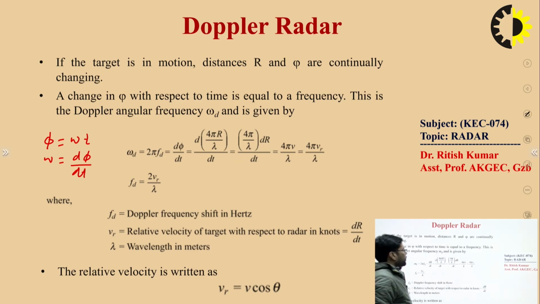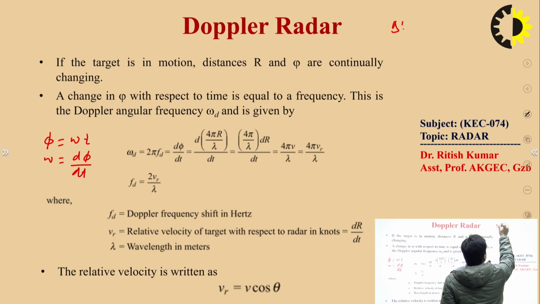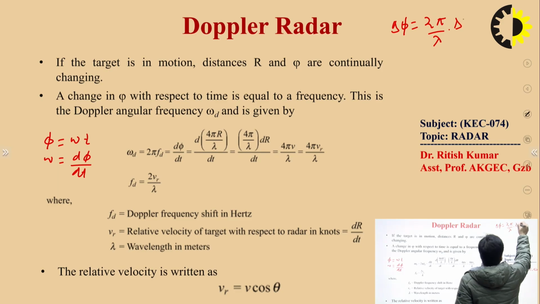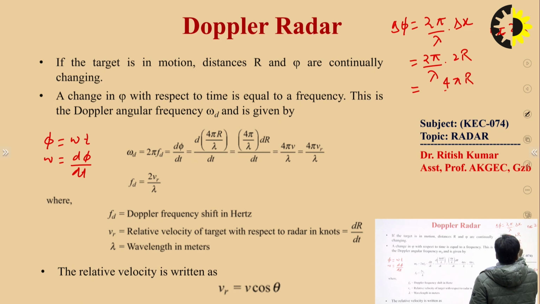The phase difference is equal to 2 pi upon lambda times the path difference. The total path traveled from the transmitter to the target and back is delta s equal to 2r. So 2 pi by lambda times 2r gives 4 pi r upon lambda.